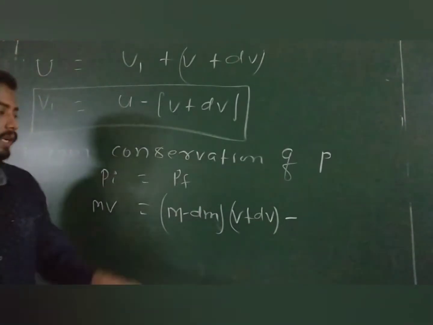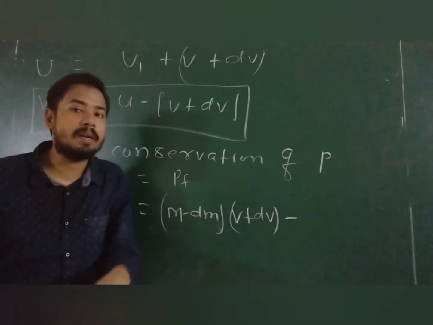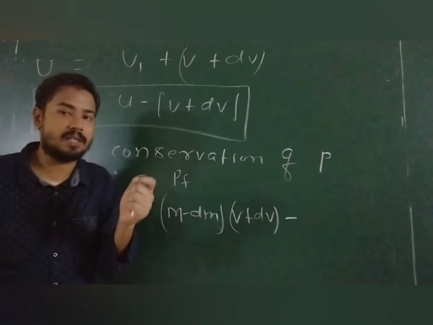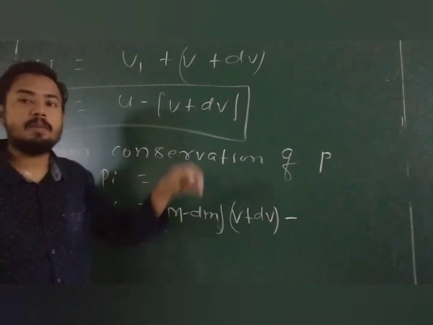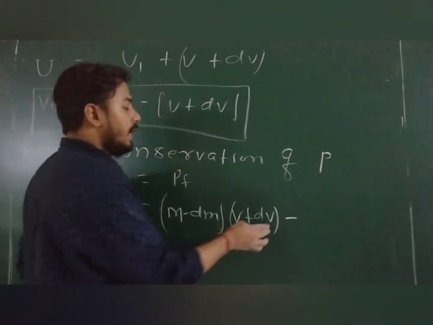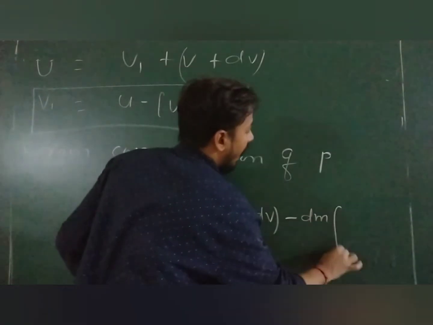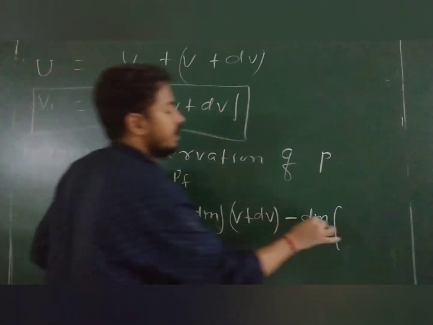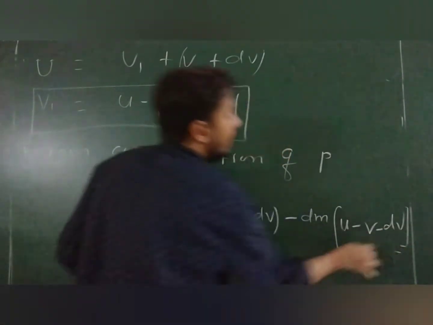Minus, because exhaust gases are coming down. So exhaust gas is coming down, so it must be subtracted. Okay, because I took the upward direction as positive, so downward what? Negative. Exhaust gas is coming down, so the exhaust gases have mass dm, and the velocity of exhaust gases you can see here is u minus v minus dv.